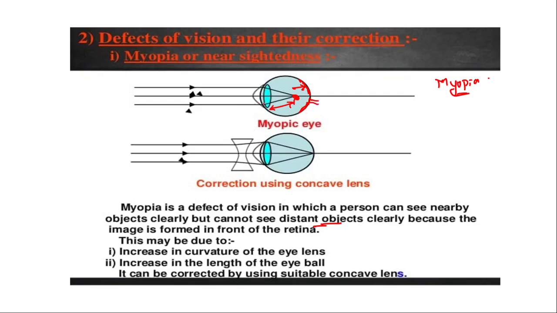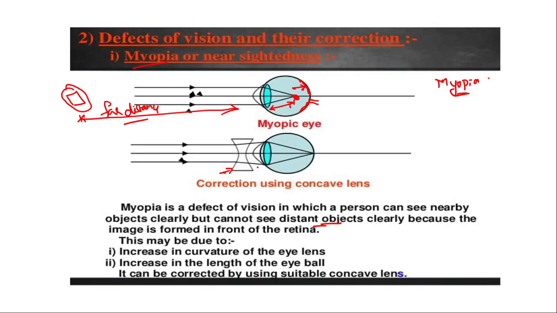Due to this, the person who has the myopia defect cannot sense an object present at a far distance from him. Understood? So in order to overcome this defect, we will use the concave lens.